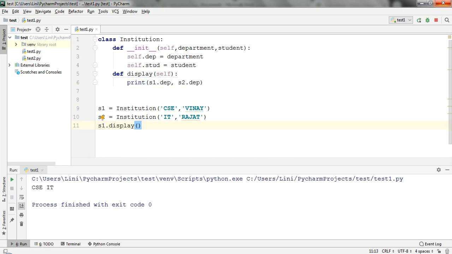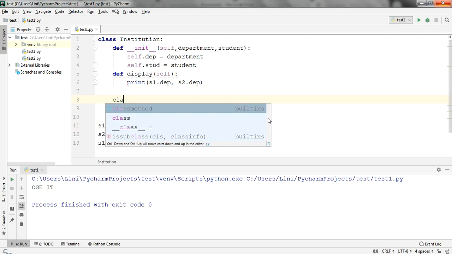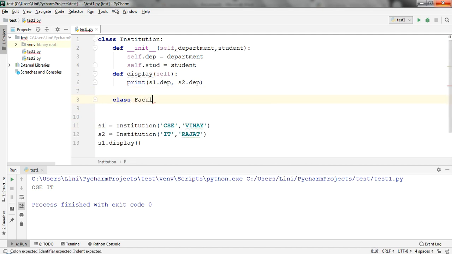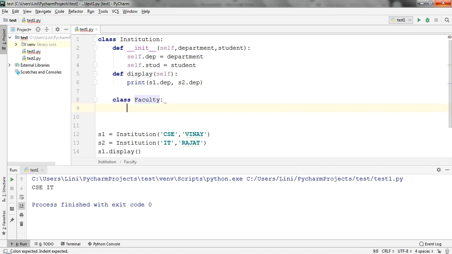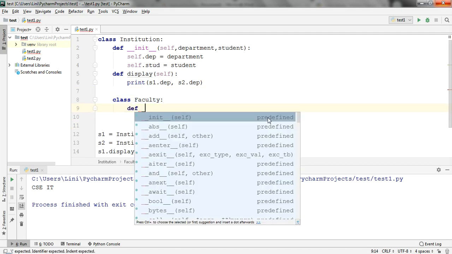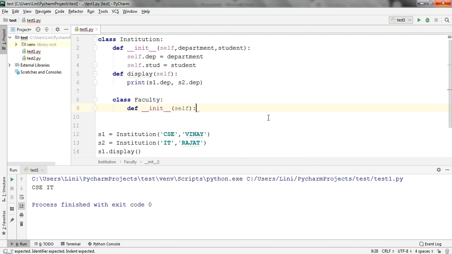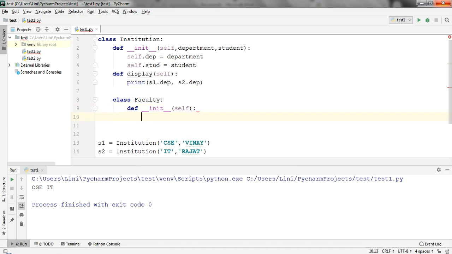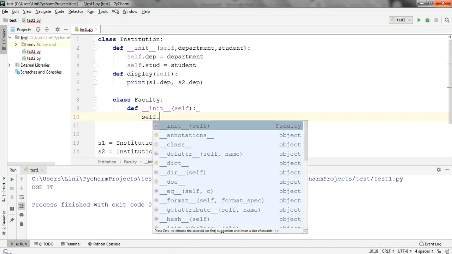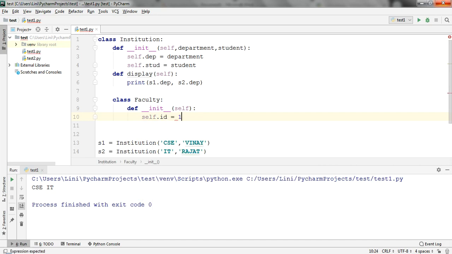Now suppose I want to create one more important functionality under institution in the name of a class. So institution comprises of department, student, and I told you, a faculty, right? So what I will do is create one more class under the body of this institution as class, suppose faculty. Perfectly fine. So under this I am defining the special method as init. I'm not passing any argument right now, I directly pass the value. Suppose I'm passing the argument, first one is id, and I'm giving this 110.